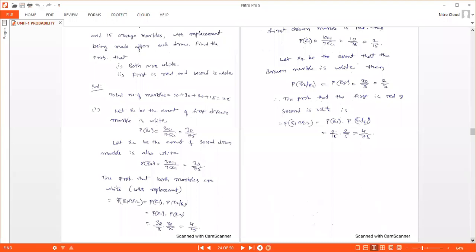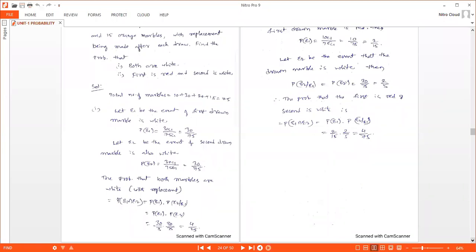Now E2 is the event that the second drawn marble is also white. Here we are replacing the marble, so there are again 30 white marbles and you have to take one of them. So 30 C1 by 75 C1, that is 30 by 75. So the probability that both marbles are white with replacement is probability of E1 intersection E2, that is probability of E1 into probability of E2 given E1, that is probability of E2 only.